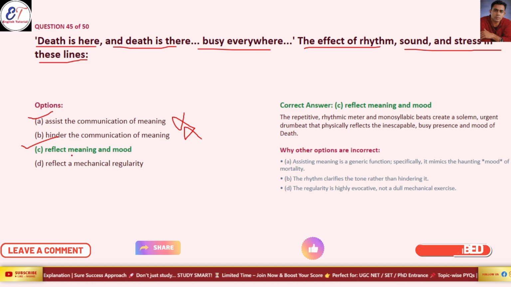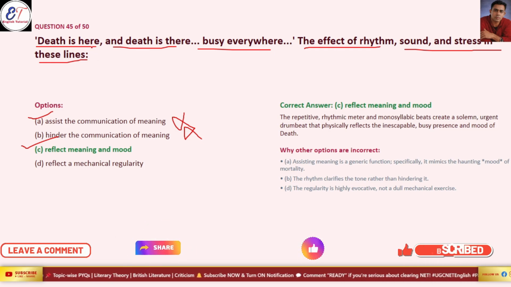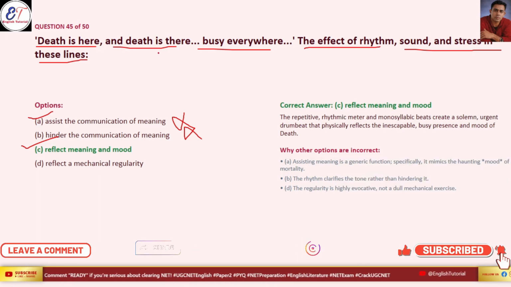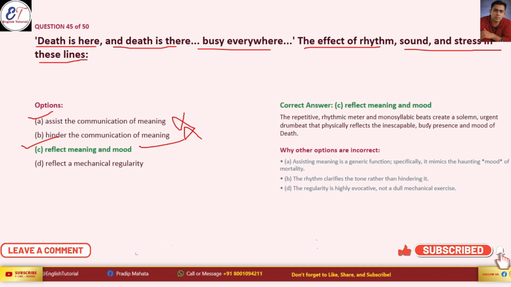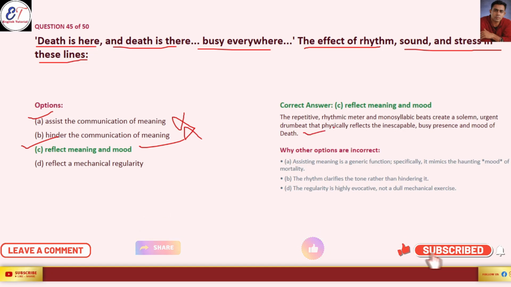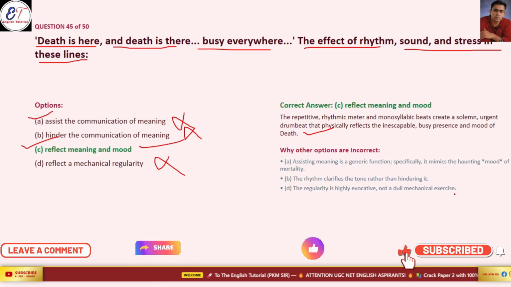Reflect meaning and mood. So the particular line is about death. Death means a solitary or desperate mood; a desperate and somber mood has been described here. So reflect meaning and mood, yes, this is the correct answer. The repetitive rhymes and monosyllabic beats create a solemn, urgent drumbeat that physically reflects the inescapable, ever-present mood of death. So this is the reason option C is correct, and this other one is wrong. Reflects a mechanical regularity: regularity here is highly evocative, not a dull mechanical exercise.